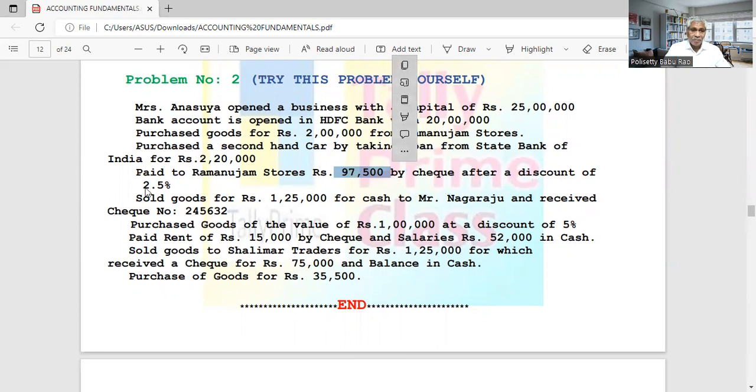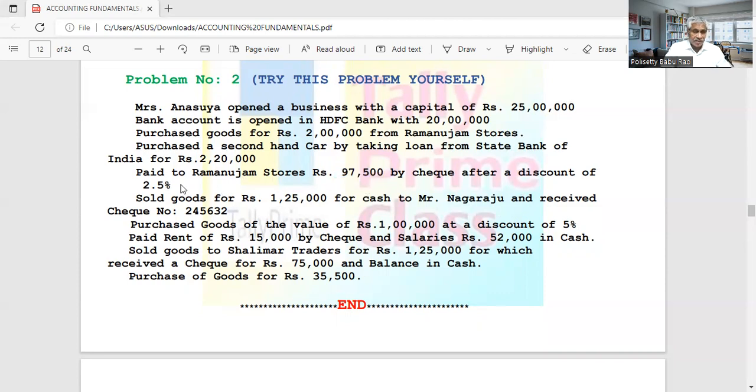That is okay. But what about the amount? Here, take the calculator. See here, 97,000 rupees paid. That is the net amount paid after discount of 2.5%. So after the discount of 2.5%, the balance we paid is 97,500 rupees. That means 97,500 rupees is after the discount.